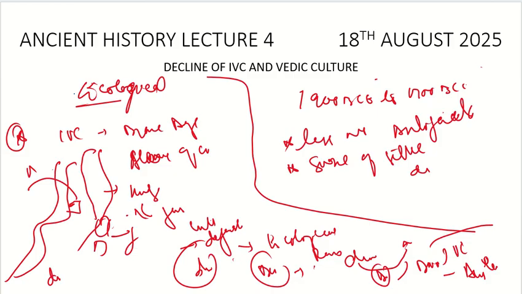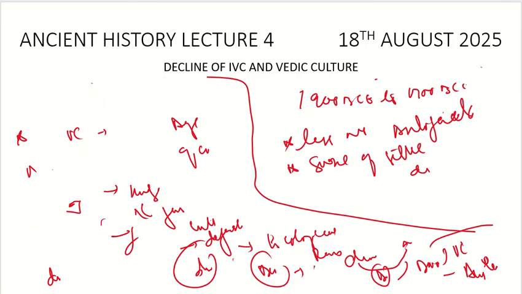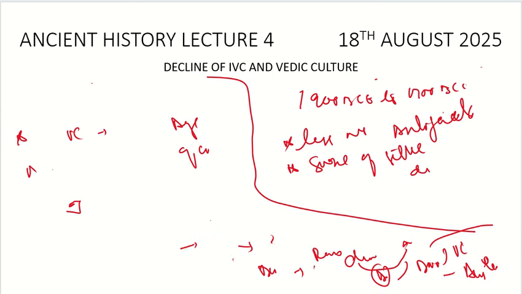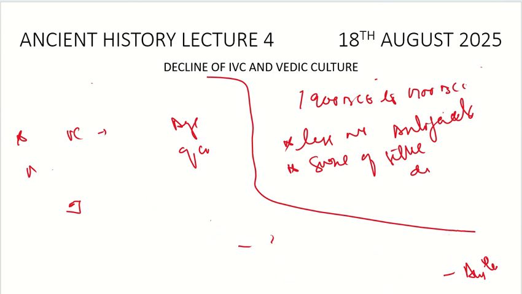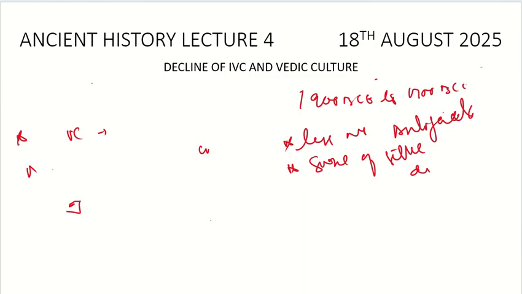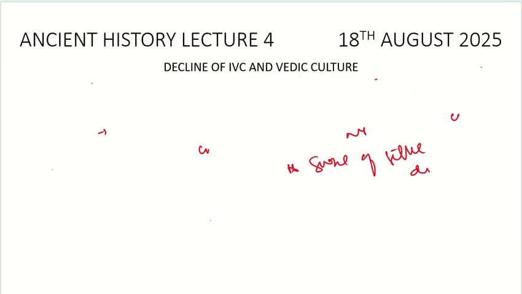Now let's move to the Vedic age. I hope the IVC is clear. We have completed the proto-history phase. Now we will move to the historic phase of our country, which starts with the Vedic age. To understand the Vedic age, we have to understand a few questions first. First, we have to understand who the Aryans are, what they are, and why there is so much similarity between the languages. We have to understand various things with respect to that. So let's start.